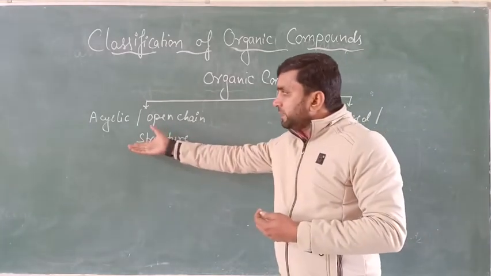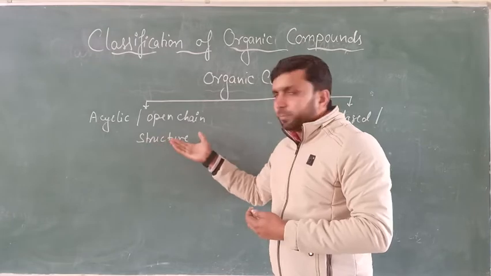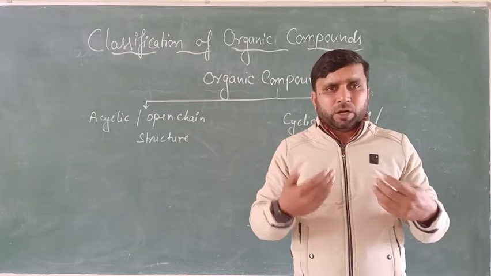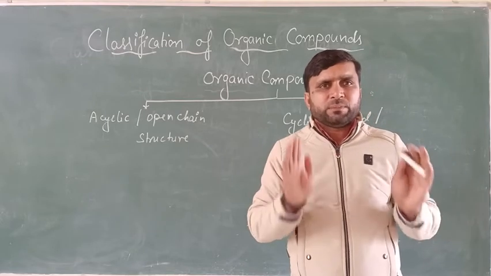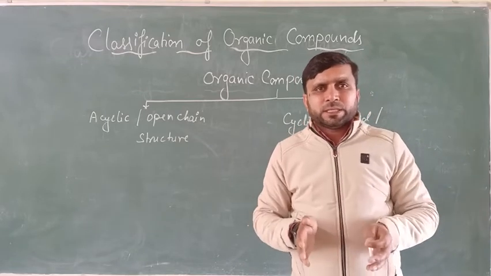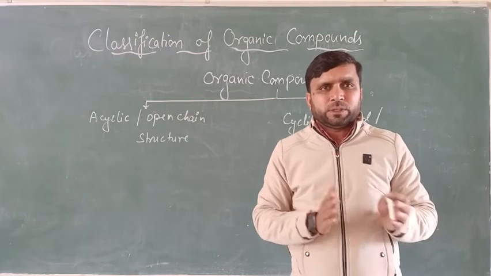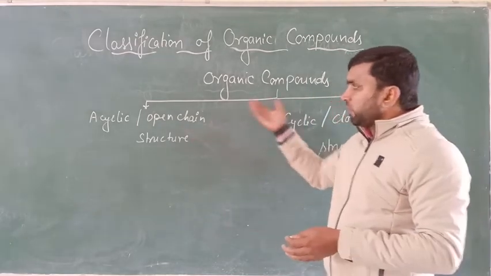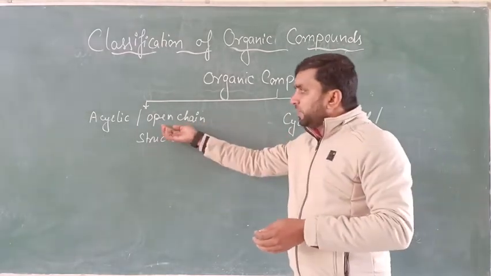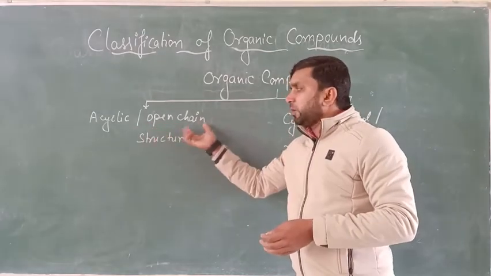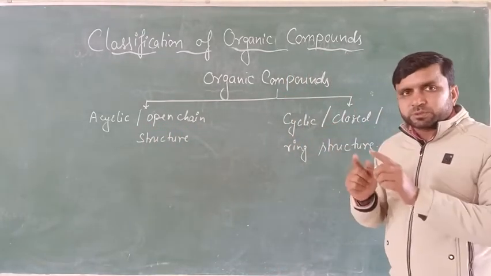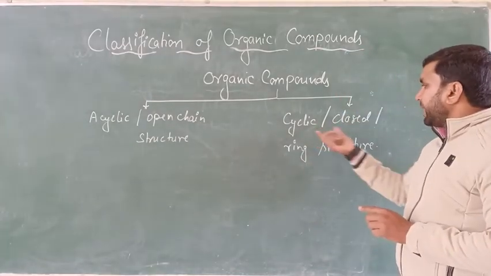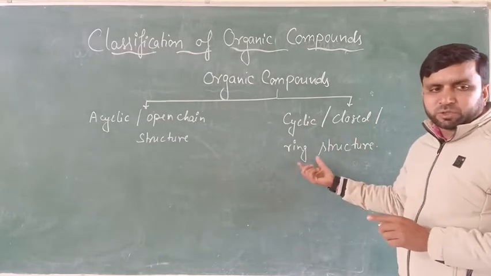But mainly, in the acyclic or open chain structure, you can see any kind of alkane, alkene, alkyne which are not cyclic, and all the compounds which contain a functional group, they may be haloalkanes, haloarenes, aldehyde, ketone, alcohol, or carboxylic group, but that is a different thing. Here we are just talking about the ring. If they are open chain, then they are called acyclic or open chain structure, or if they are closed, meaning the two ends of the organic compound are joined together, then they are called cyclic, closed chain or ring structure.